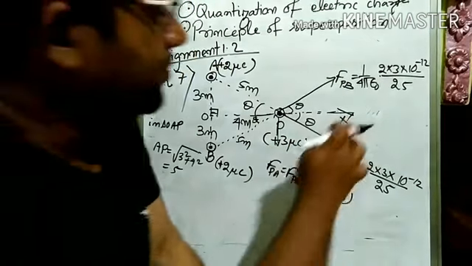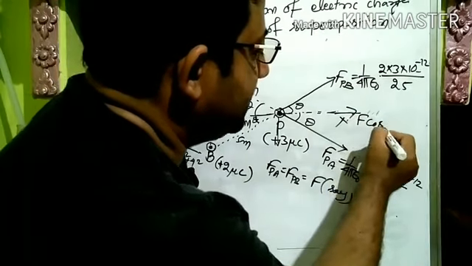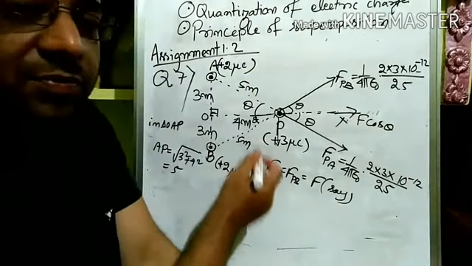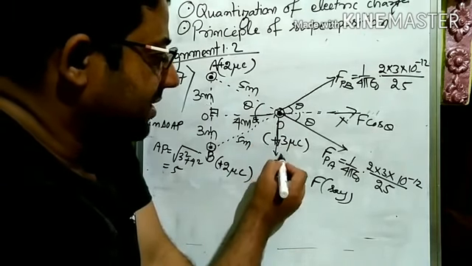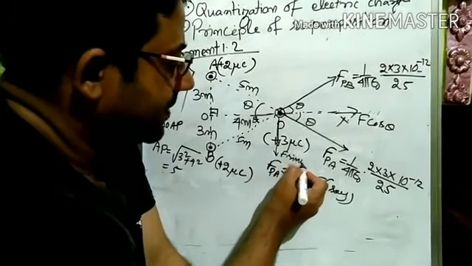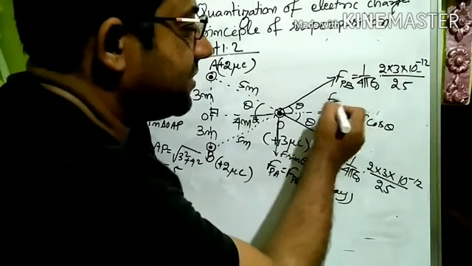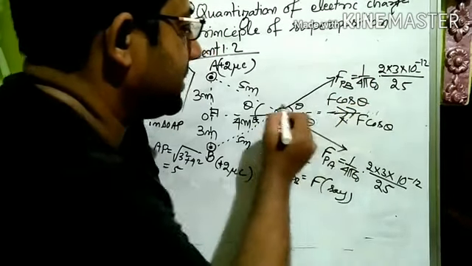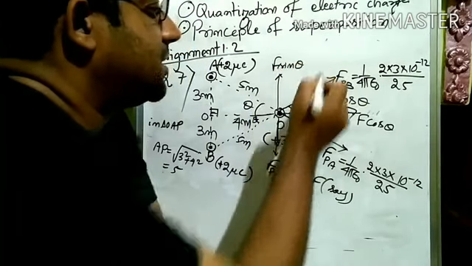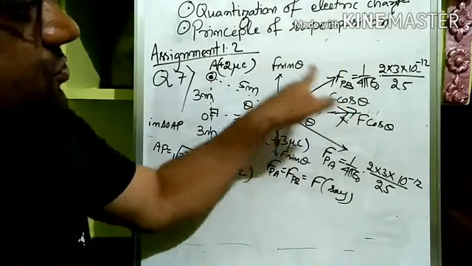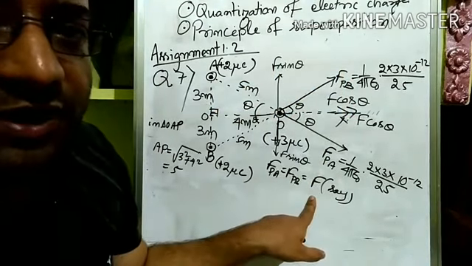Horizontal component will be F cos theta, and vertical component will be F sin theta. This F also can be resolved into two components: one is F cos theta and the other F sin theta. For FPB also I am considering F only, and for FPA also I am considering F only.